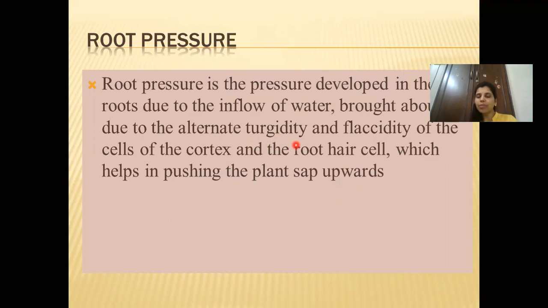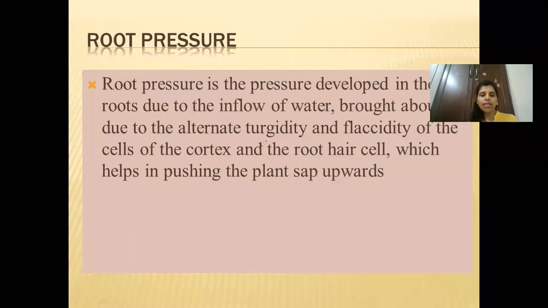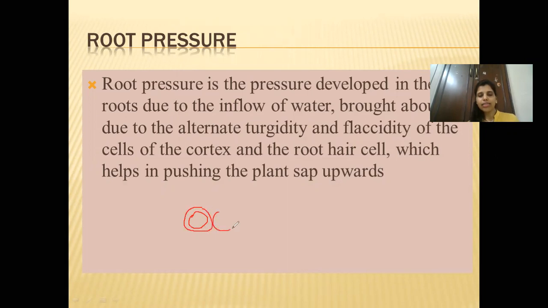When the water moves inside, the cell becomes turgid, it becomes tight. And when the water which is inside one cell moves to the other cell, I'll show you with the help of a diagram over here. For example, I'll just draw that this is a plant cell, in a circular fashion. And this is another cell, which is just attached to it.